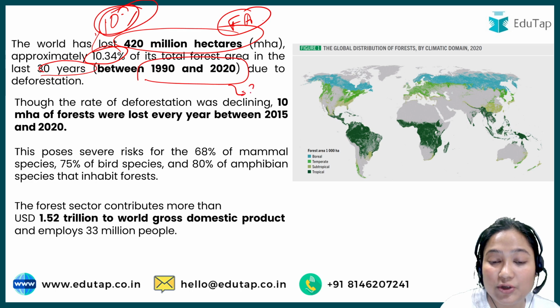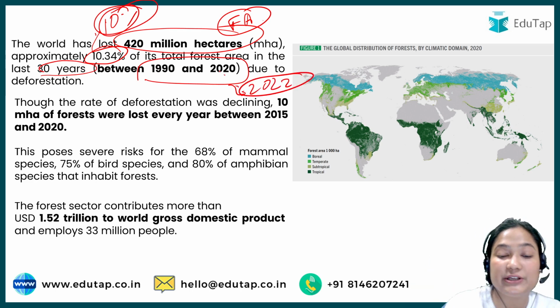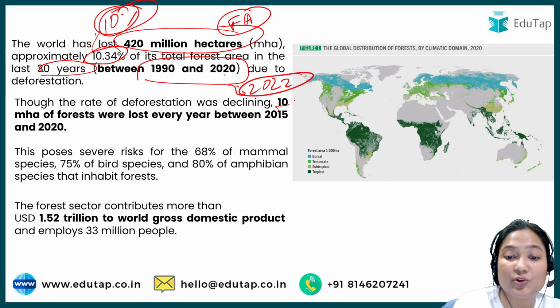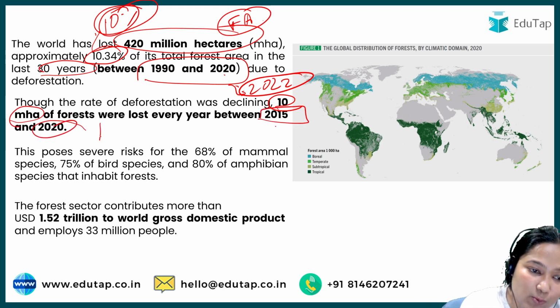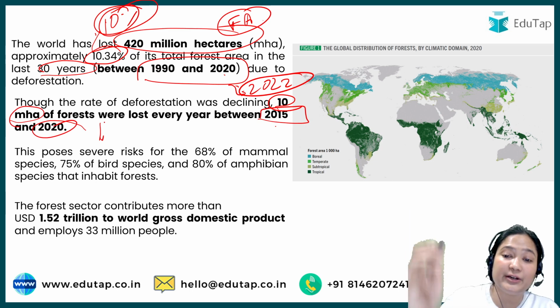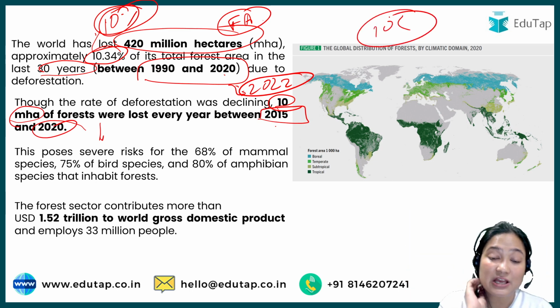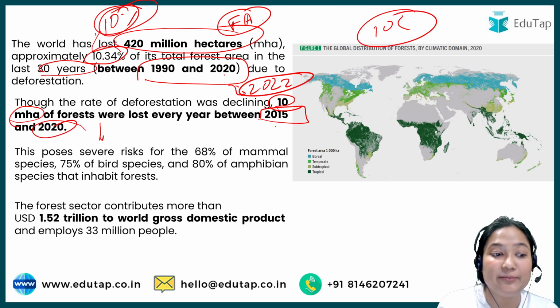Again, although the report is coming out in 2022, the data pertaining to the report is the latest up to the year 2020. Okay, again one thing you should know, that 10 million hectares of land was lost between 2015 and 2020. So the rate was lowered. Okay, earlier it was more than 10 million hectares per 5 years, but in 2015 to 2020 we controlled it a little and it came down to 10 million hectares.